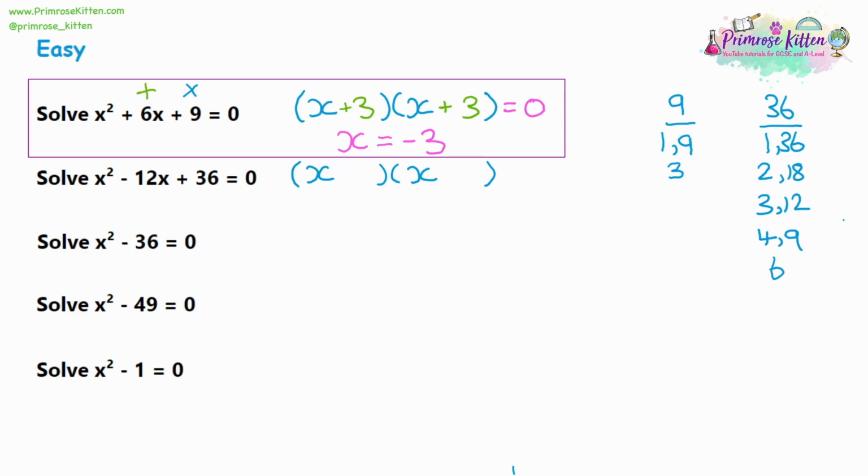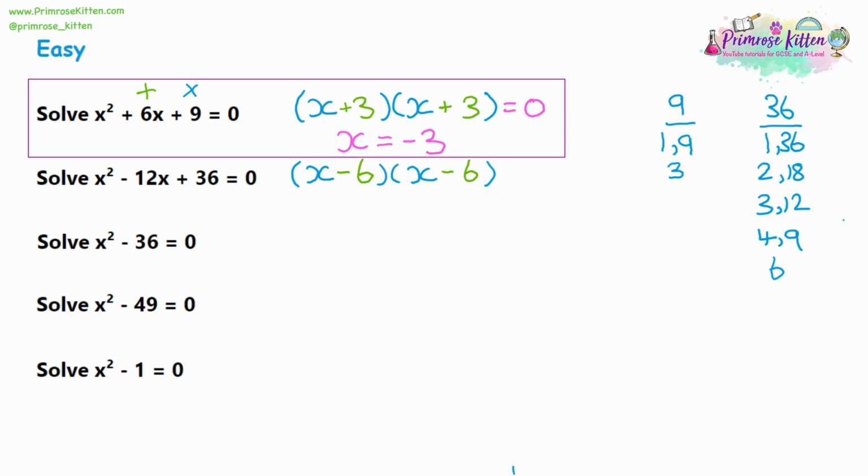And the 6, a 6 and a 6 will make 12, so it looks like 6 is the factor we're looking at. And we can use it twice because 6 times 6 is 36. So 6 times 6 is 36, let's put that in. Now it's actually negative 12. What we are allowed to do is use a negative version of these numbers. A negative 6 will give us negative 12.